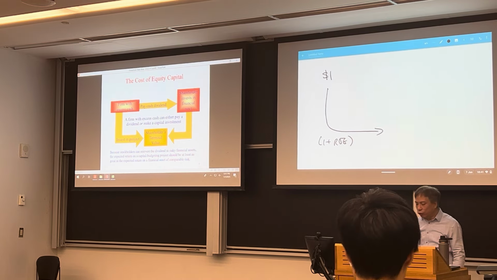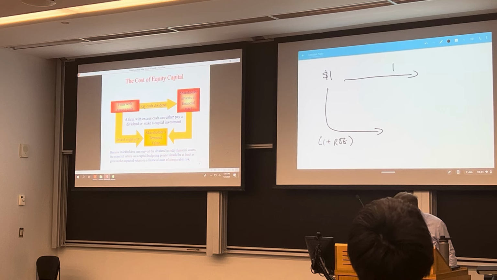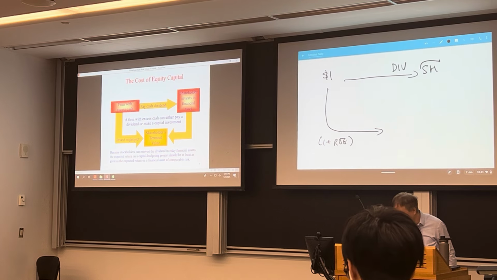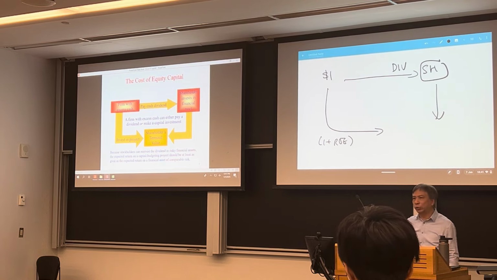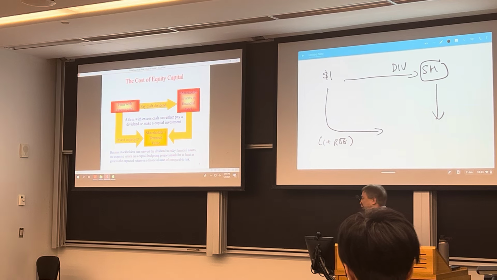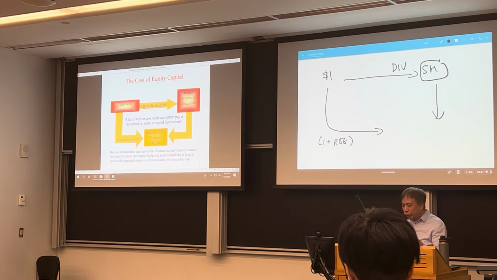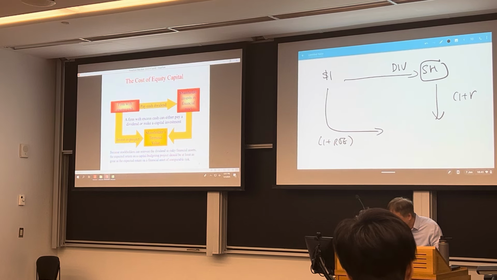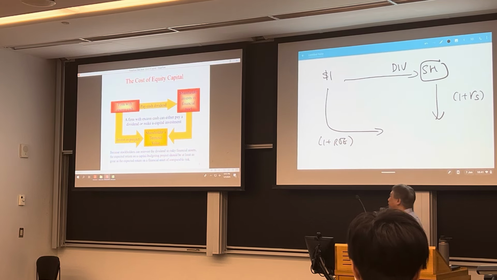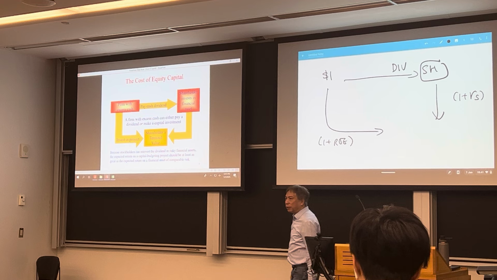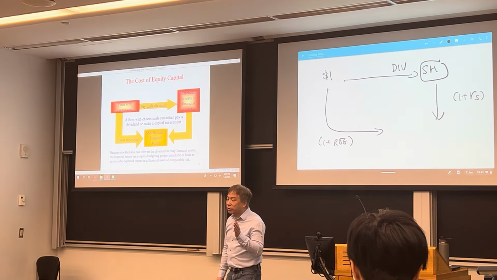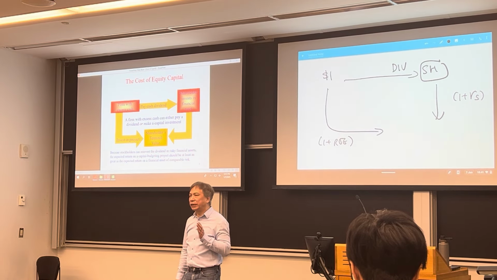Right? Now, if you pay the $1 as a dividend to the shareholder, the shareholder, of course, does not just keep the money, they do not keep the $1 in their pocket, they will do some investment. So assume that they will earn the cost of equity. Now, why do we make that assumption? Right? Because we said this is the opportunity cost of capital.